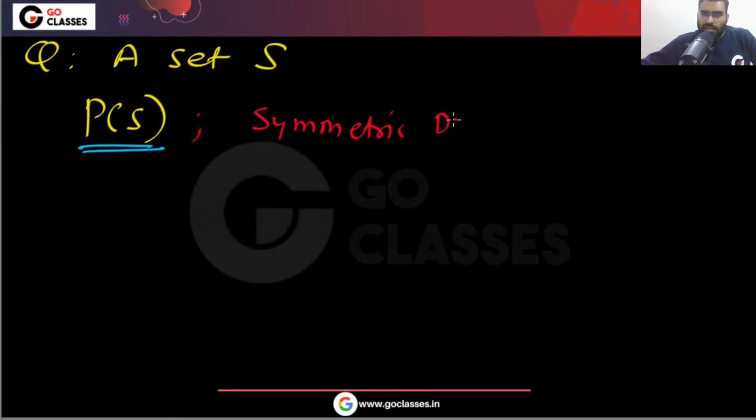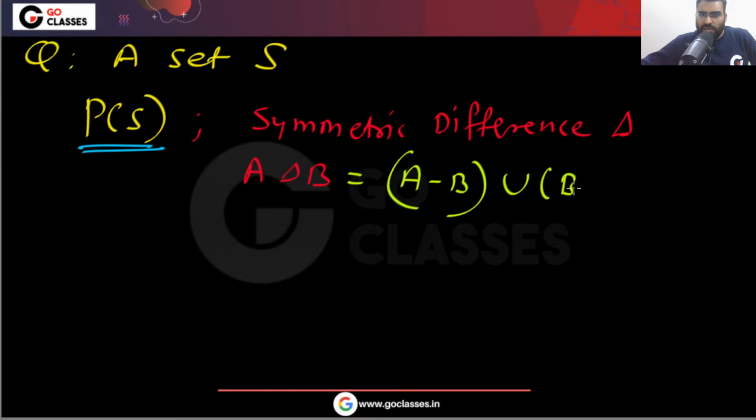Symmetric difference means A delta B, which is A minus B union B minus A.